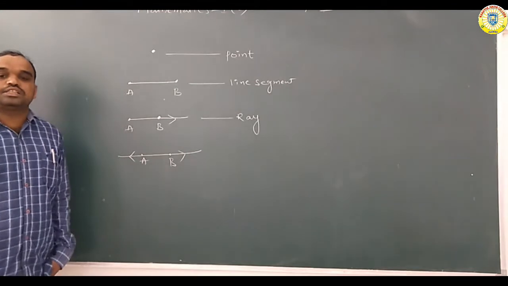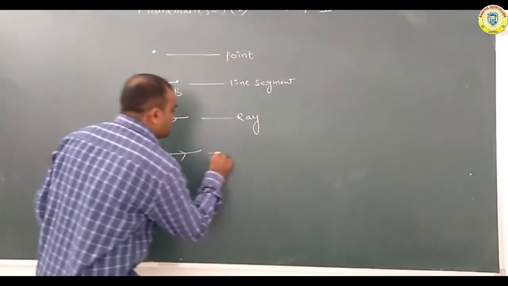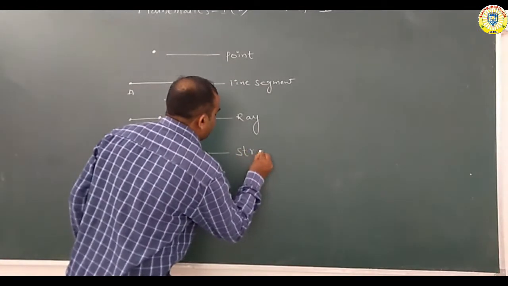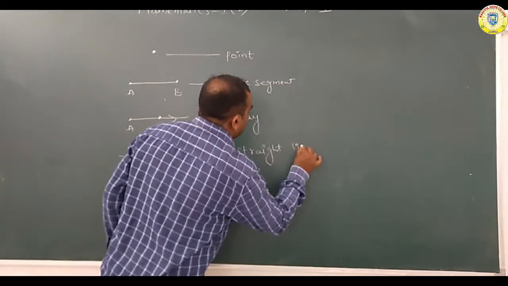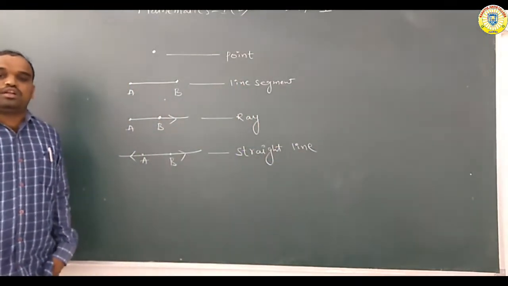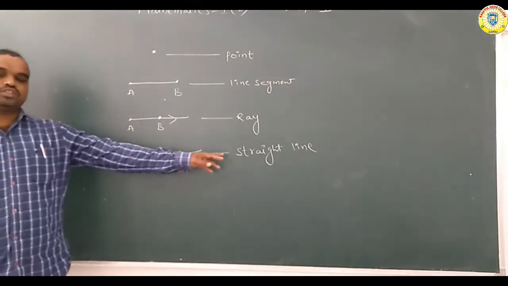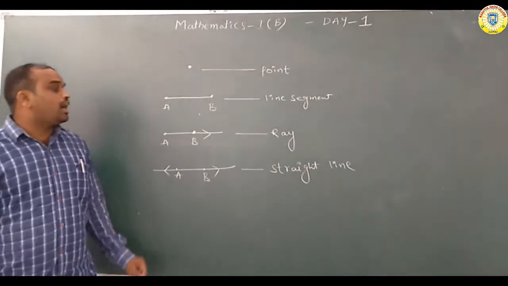This is a straight line. Understand? This is nothing but a straight line.